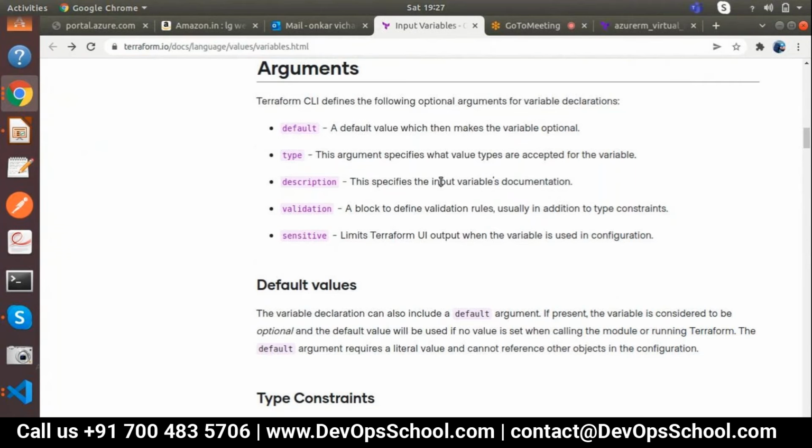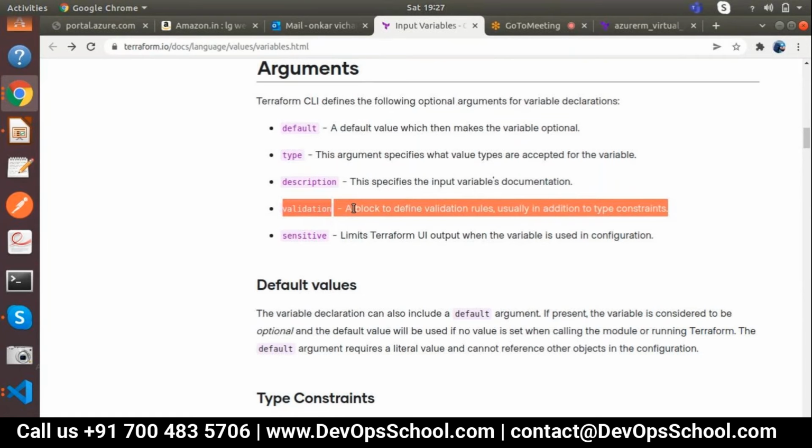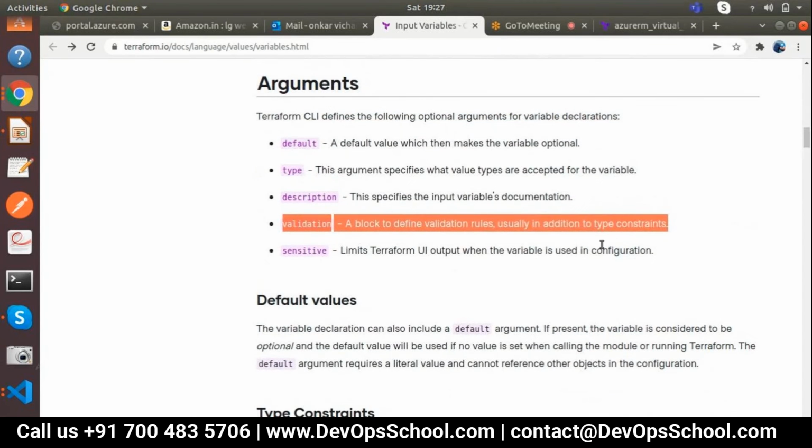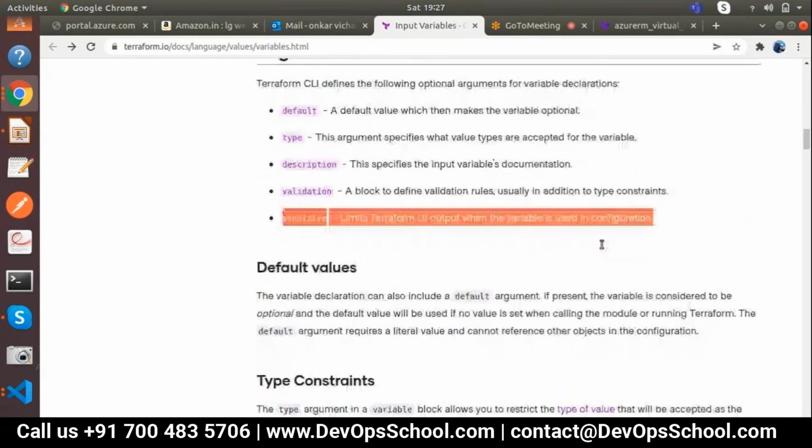Validation, a block that defines validation rules. This is specifically, we are not using any Terraform module, but they have mentioned it. Usually additional type of constraint. After that, sensitive, limits Terraform UI output when the variable is used in configuration. So Terraform UI output, this is also one part we need to understand in the last module.